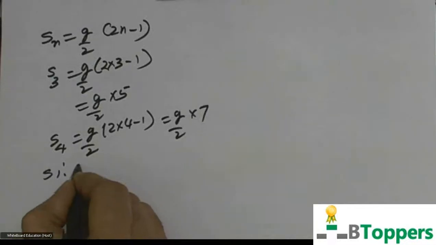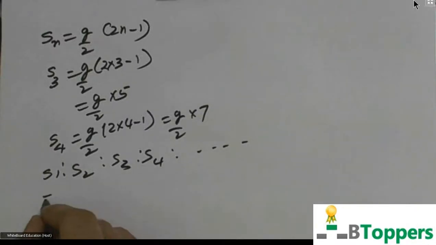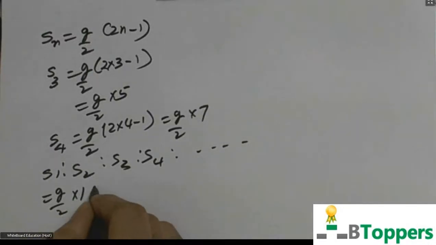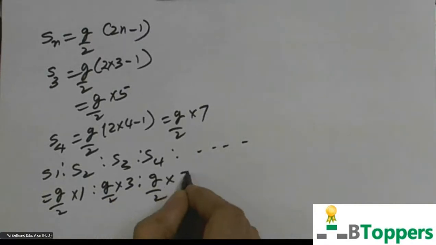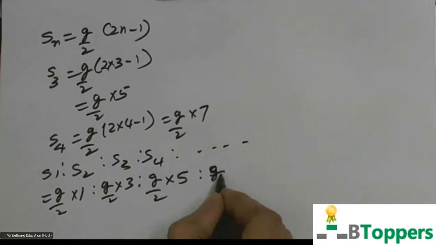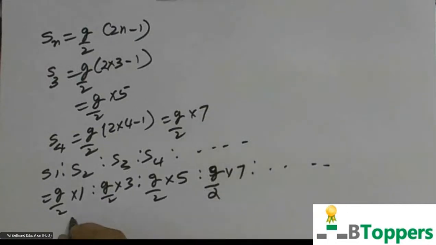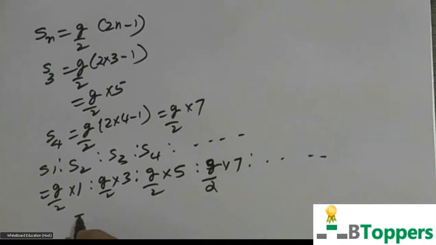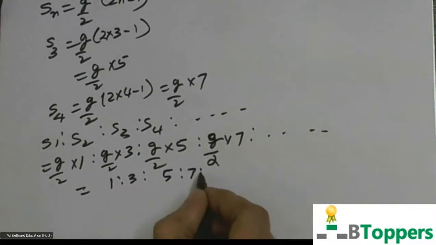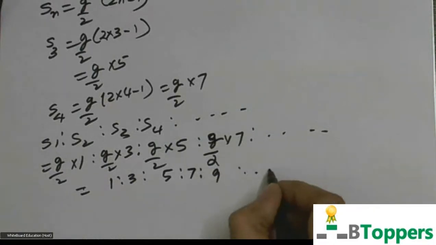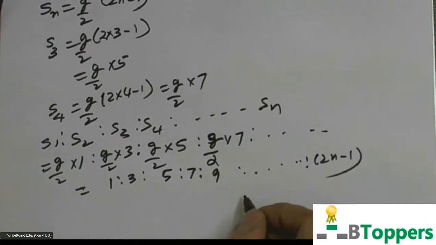Suppose if you compare S1, S2, S3, S4, etc. S1 equal to g by 2 into 1, S2 equal to g by 2 into 3, S3 is numerically equal to g by 2 into 5, S4 numerically equal to g by 2 into 7, etc. So you get 1 is to 3 is to 5 is to 7 is to all odd natural numbers, etc. For nth second, you get 2n minus 1.